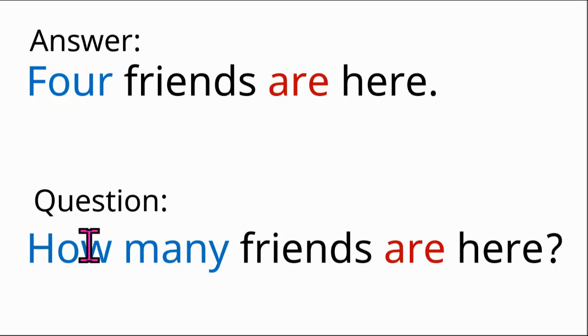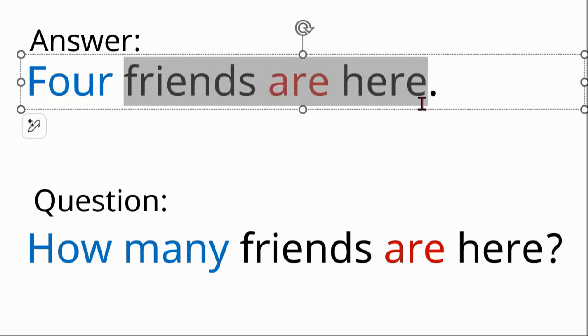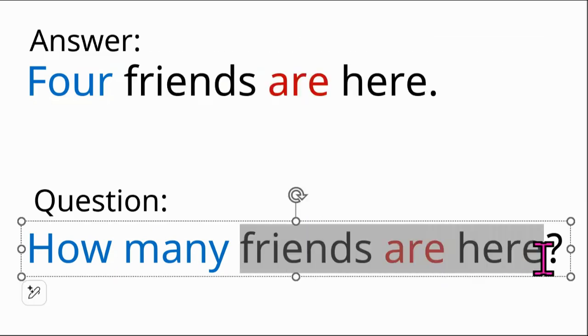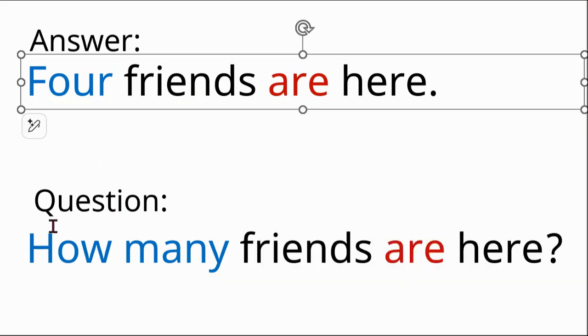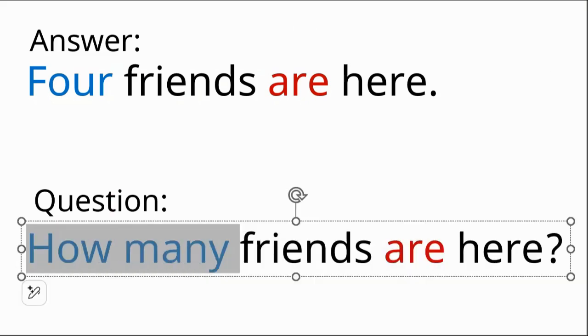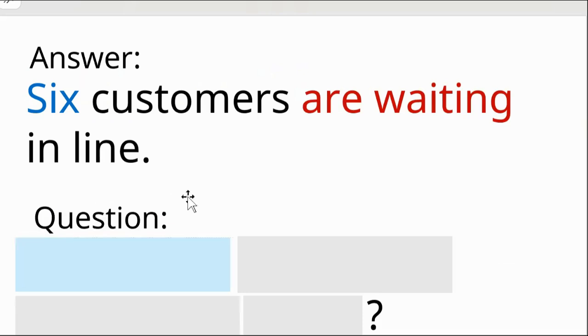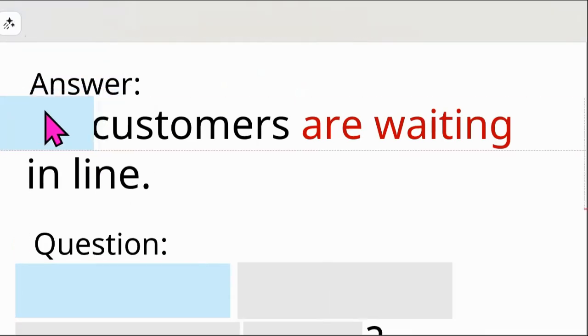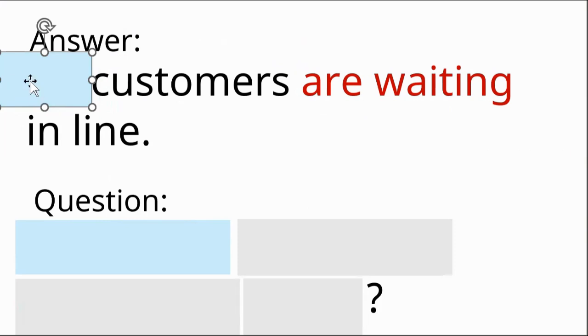So with how many, we keep the order of the words the same. Friends are here. That's for how many. Okay, the answer is 6 customers are waiting in line. We want to get information about the number of customers.